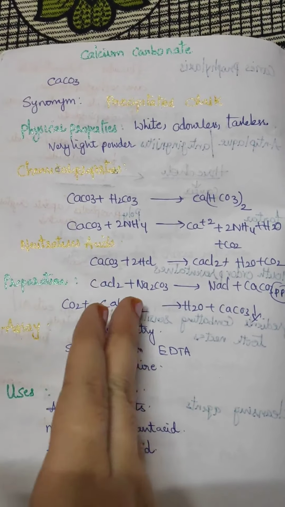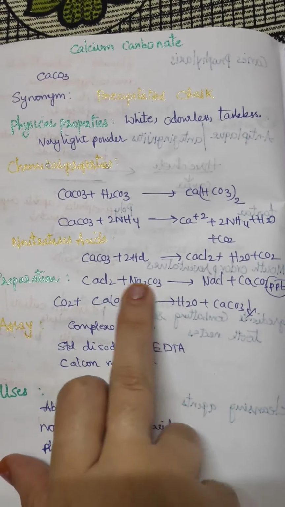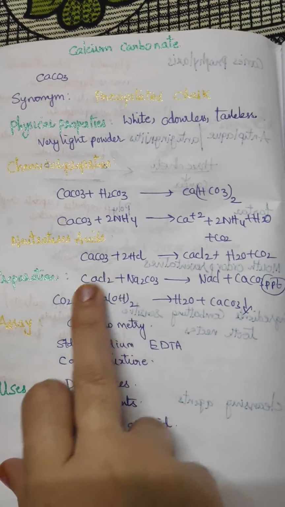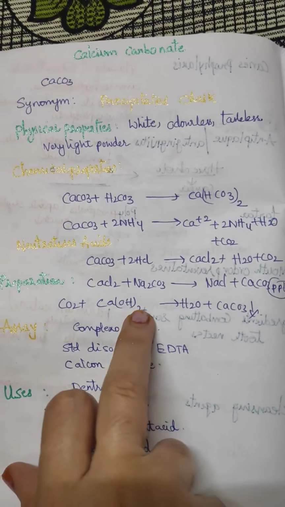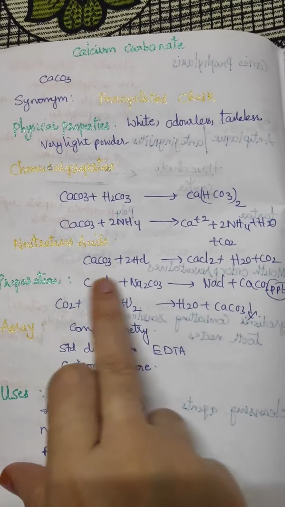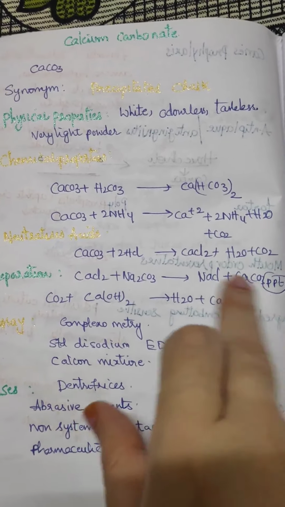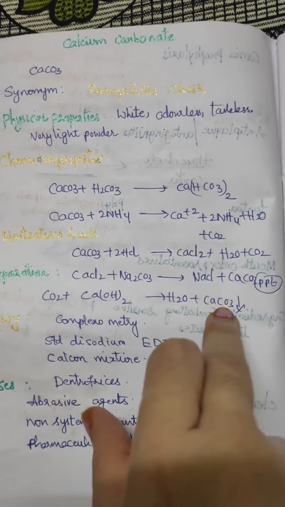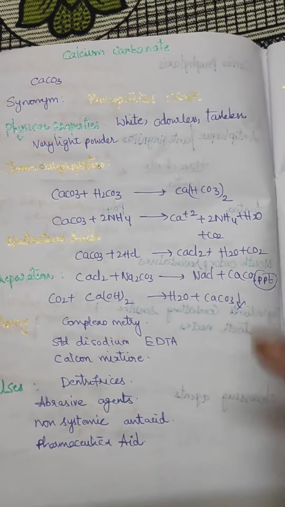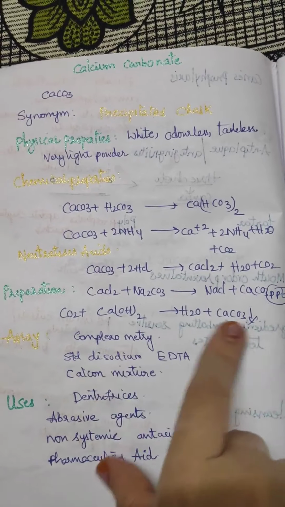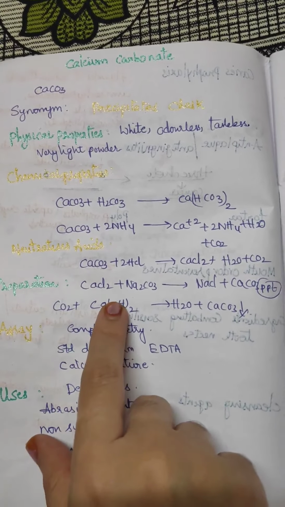And preparation: CO2 gas is passed through lime. Ca(OH)2 is called lime. Okay, calcium hydroxide is called lime. CO2 passed into hot lime gives precipitated CaCO3. This is also called precipitated chalk, white chalk powder, right? Okay. Next, here we have calcium.